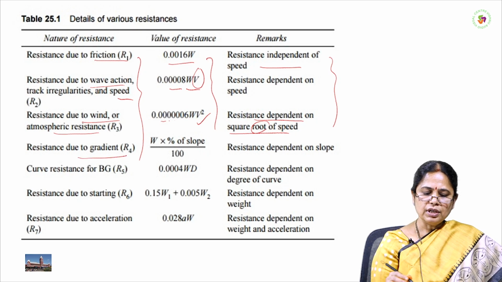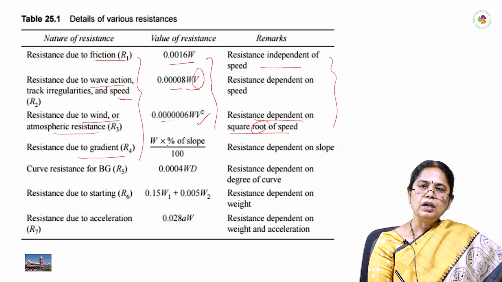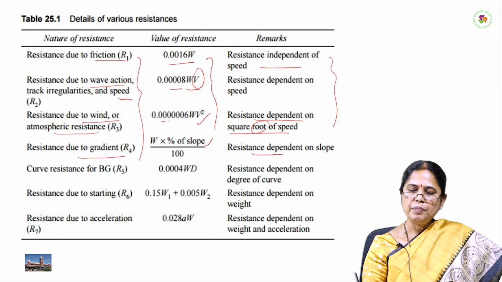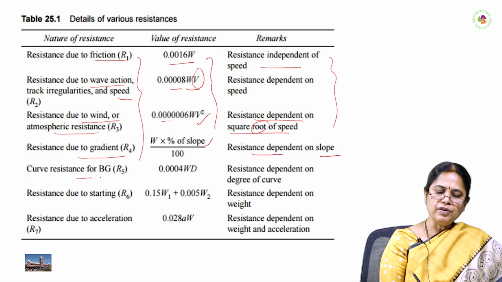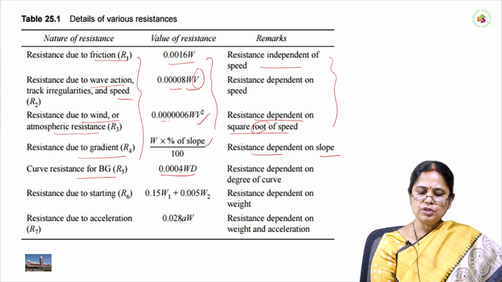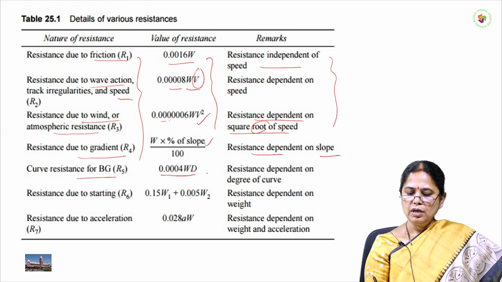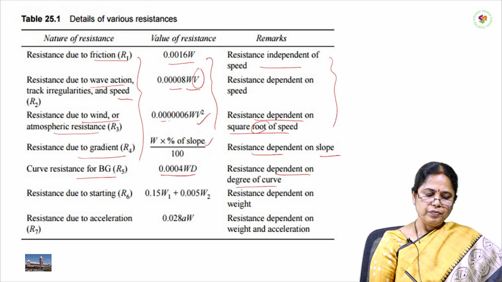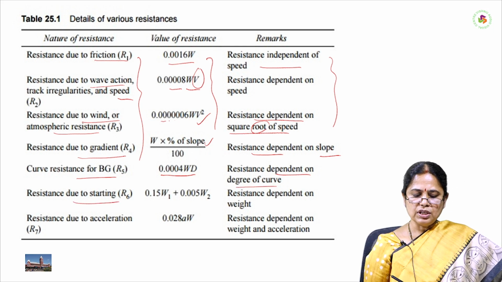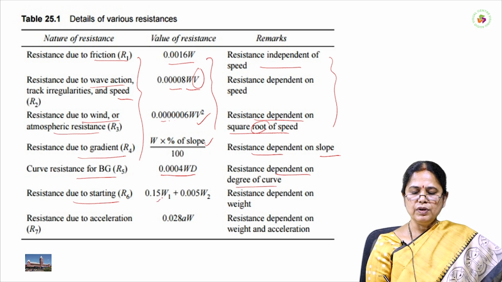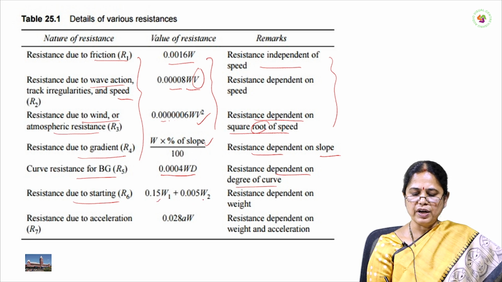The resistance due to the gradient, R4, is W into percentage slope. Resistance is depending on the slope. Curve resistance, R5, is 0.0004 WD. Resistance is dependent on the degree of curve. So resistance due to starting, R6, is equal to 0.15 W1 plus 0.005 W2.